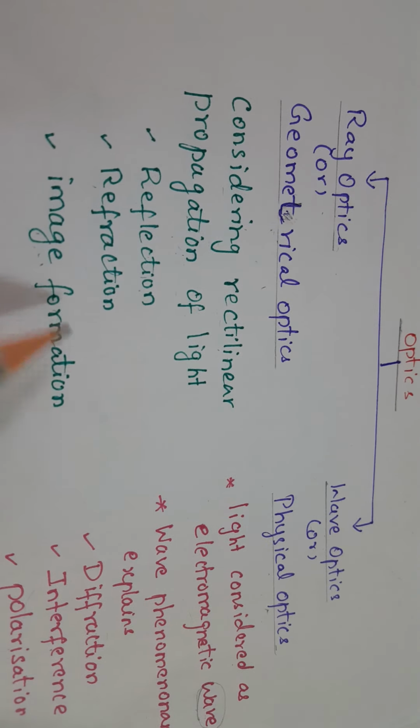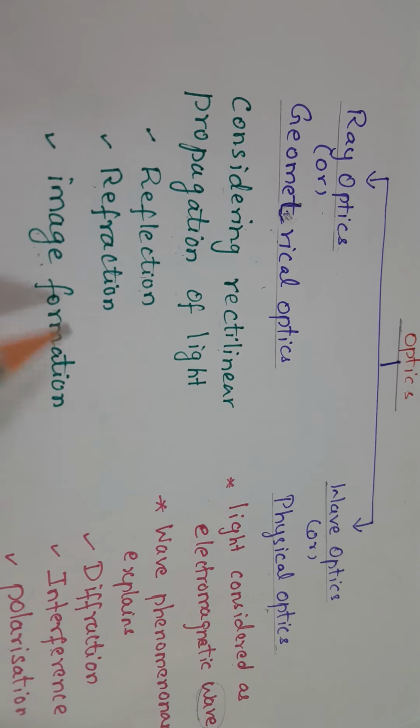Laws of reflection. So already you know XY is the plane mirror, AO is the incident ray, ON is the normal, OB is the reflected ray, angle AON is the angle of incidence, and angle NOB is the angle of reflection. By the law of reflection, the incident ray, the reflected ray and the normal all lie in the same plane. This is the first law.